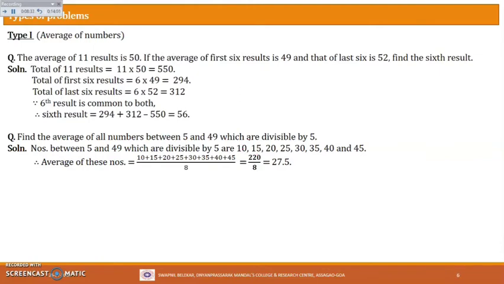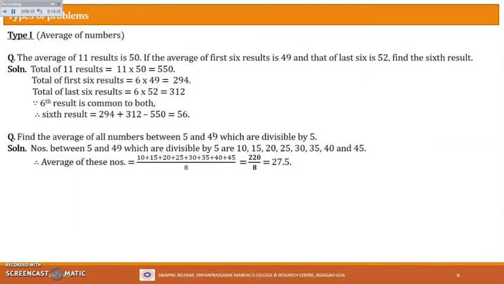Then 11, 12, 13, 14 won't come, right? Because those numbers are not divisible by 5. So next will be 15. The next number which will be divisible by 5 is which one? It will be 20. So basically what we are doing is adding 5 to each previous term. You see how we got this 15. Just add 5 to 10, you will get 15. The next number, just add 5 to this 15, that will be 20, and this number will be divisible by 5. So keep on adding 5 till it reaches 49.